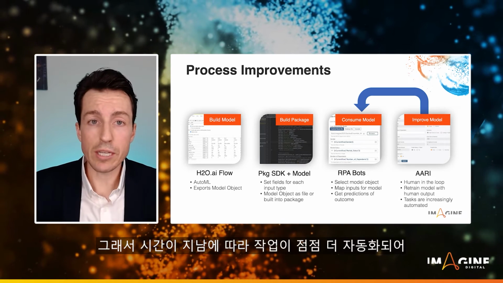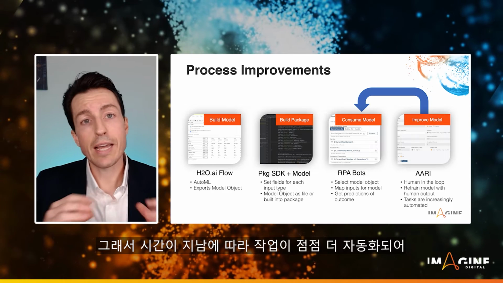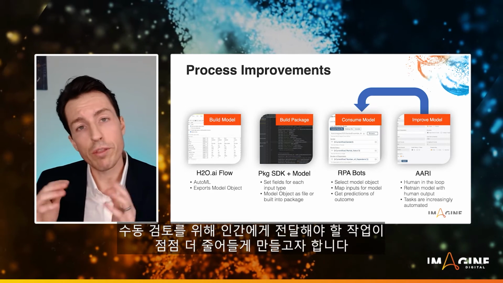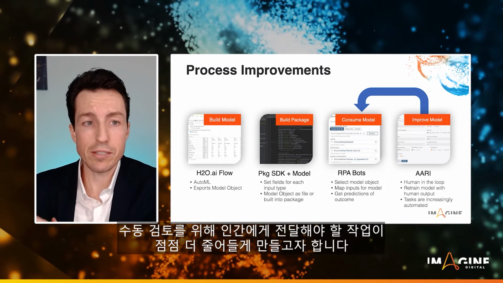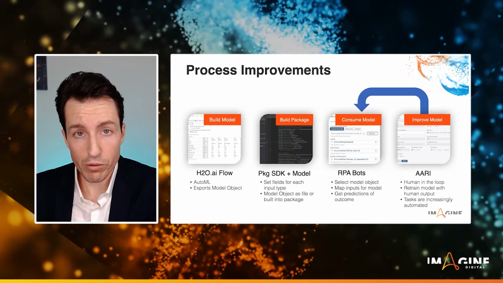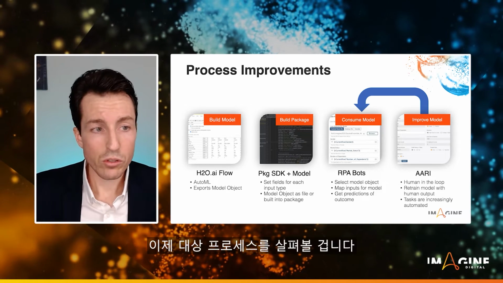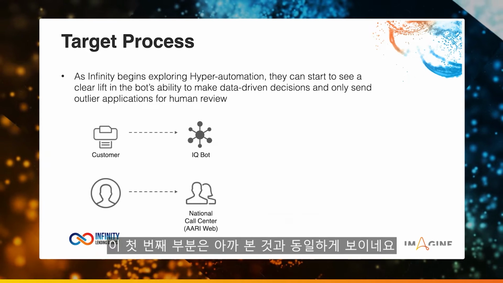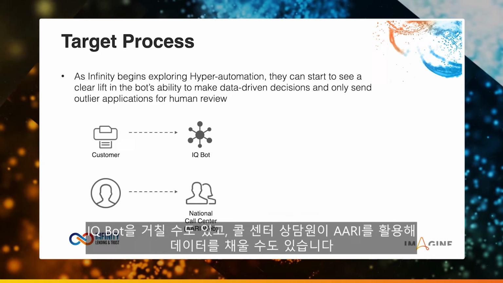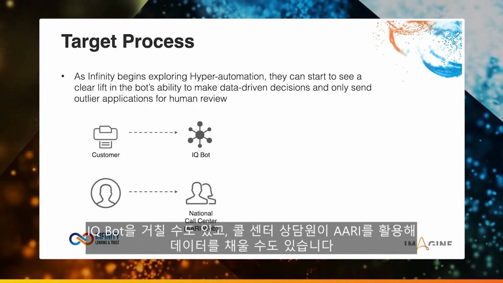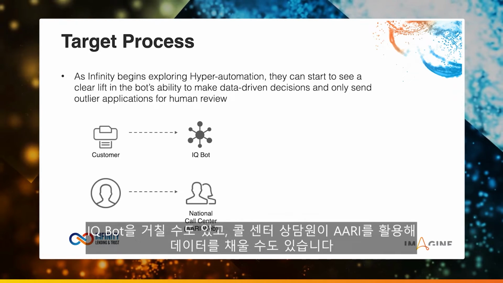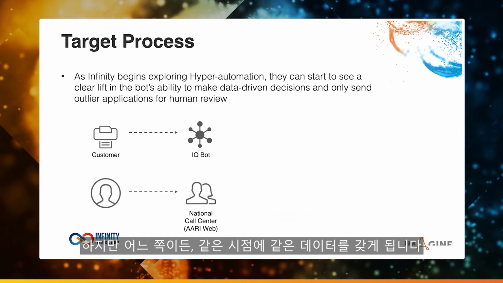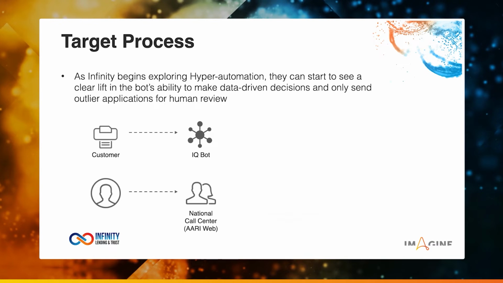And so what we want to see as time goes on is tasks are increasingly automated, with fewer and fewer tasks needing to be sent to the human for that manual review. Okay? So let's take a look at our target process now. And this first part looks identical to what we saw before, right? It can come through IQ Bot. It can come through a call center agent filling that data into RE. But either way, we've got the same data at that same point.